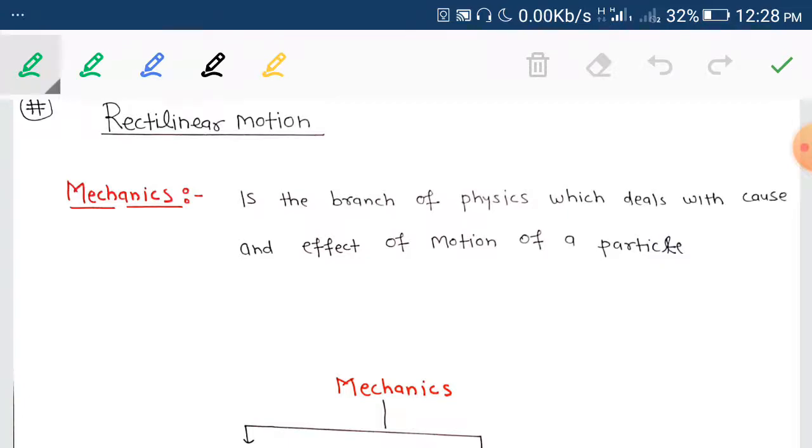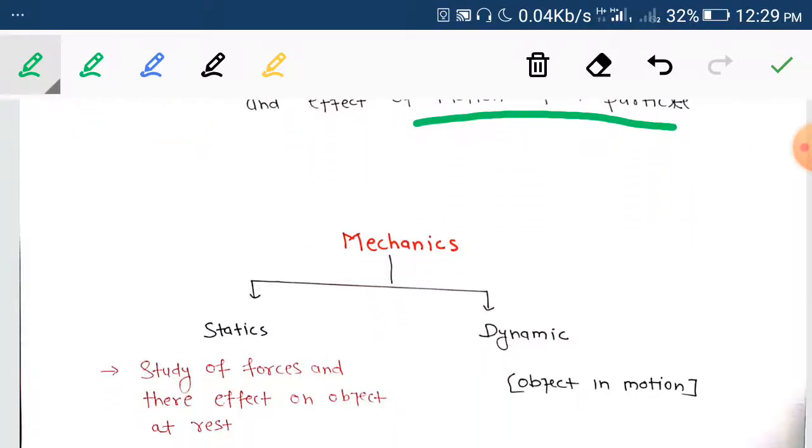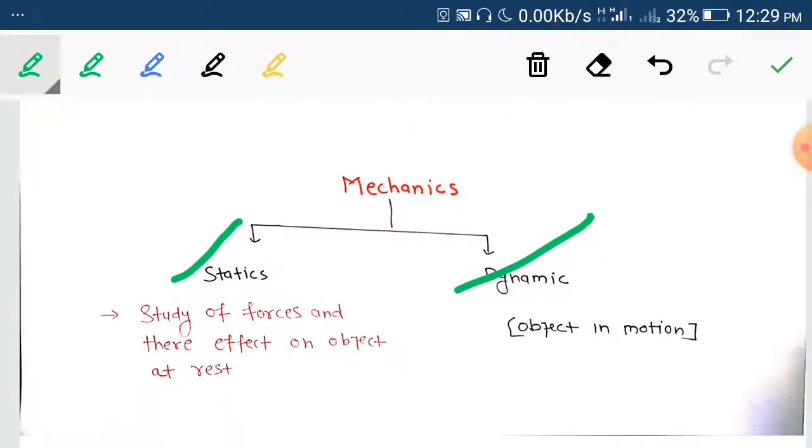Okay, we deal with the cause and effect of the motion of a particle. Means in mechanics we study the motion and its causes of the particle. Mechanics is divided into two parts. First is statics and second one is dynamics. So what is statics? Study of forces and their effect on objects at rest. At rest means we study forces and their effect on an object when the object is at rest. So this comes under statics.